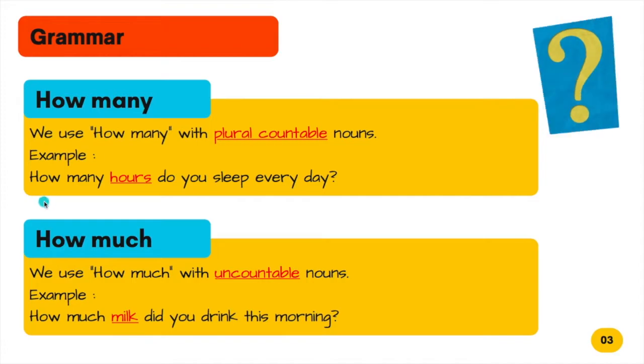For example, how many hours do you sleep every day? Hours. Can you count hours? 2 hours, 3 hours, 4 hours, and so on. Now, let's look at how much. We use how much with uncountable nouns. Things that cannot be counted. Benda yang tidak boleh dikira.